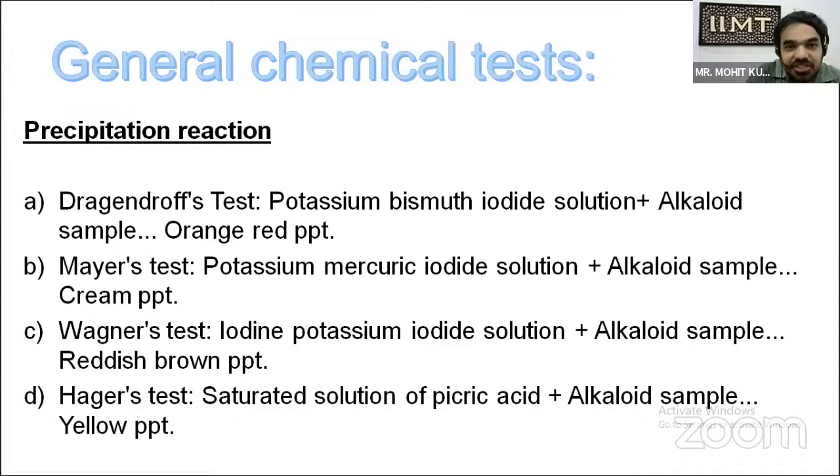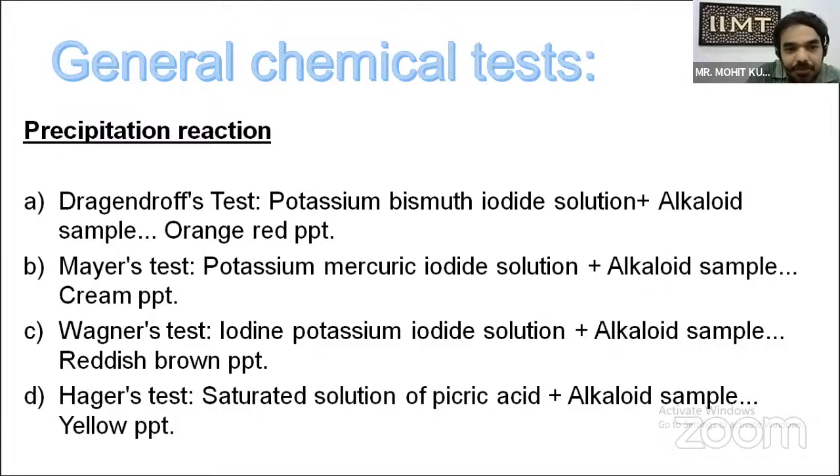Now the general chemical tests. There are various chemical tests by which we identify whether alkaloid is present in any substance, compound, liquid or solution. The major famous tests for alkaloids include Dragendorff's test. In this, potassium bismuth iodide solution, also known as Dragendorff's reagent, plus alkaloid sample is mixed and an orange precipitate is observed. If an orange precipitate is observed, the test is positive and alkaloid is present, otherwise not. Second is Mayer's test: potassium mercuric iodide solution, also known as Mayer's reagent, plus our alkaloid sample, then a cream precipitate is obtained. If not, then alkaloid is not present.